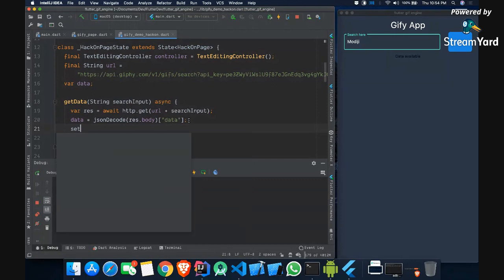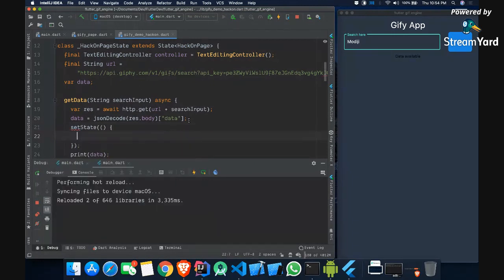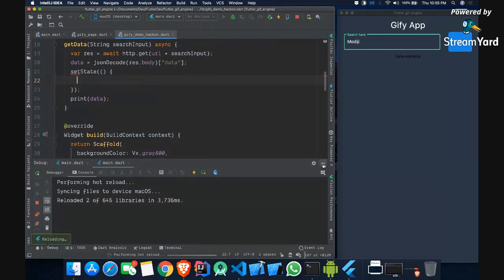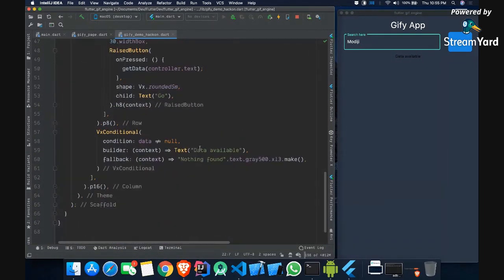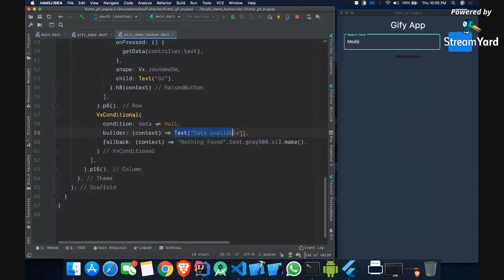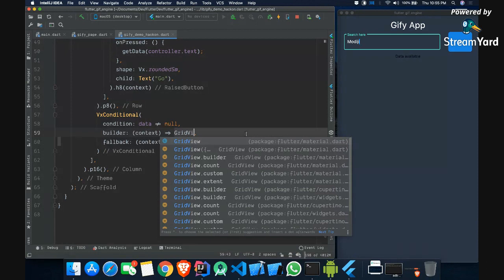So we can say set state, and now whenever you get the data, it will show data available. And rather than data available, let's actually use the data. Here, rather than this text, we will use something called a grid view, GridView dot builder.